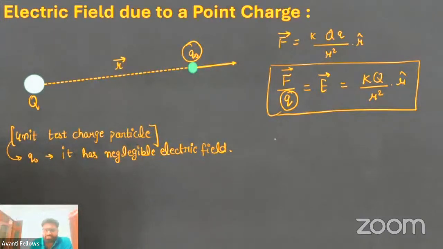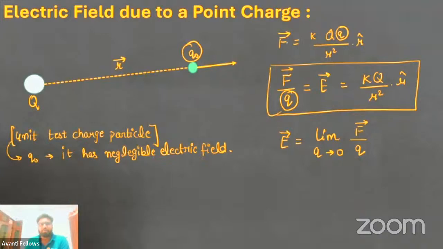So here, you can see that electric field is nothing but limit q tends to 0 of F vector divided by q. And when q becomes 0, the force will also become approximately 0, which means you are only left with the value of the electric field.